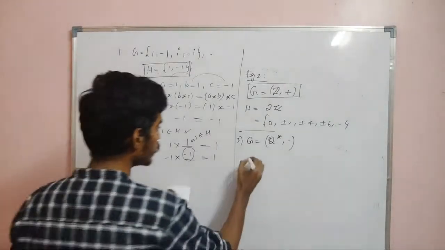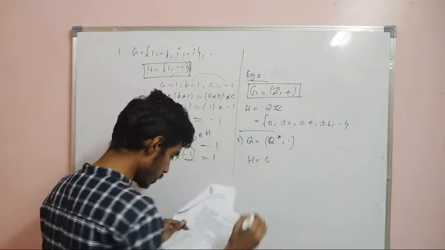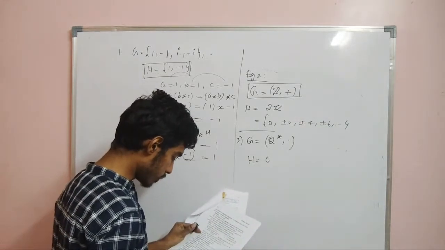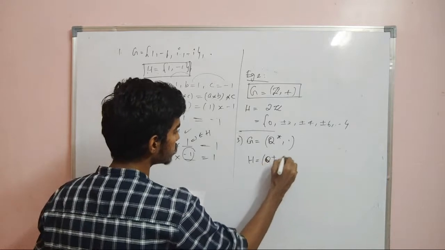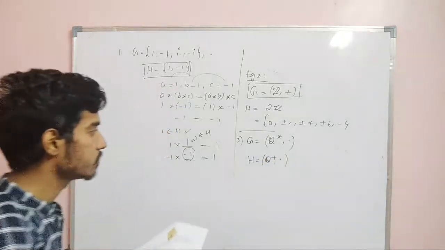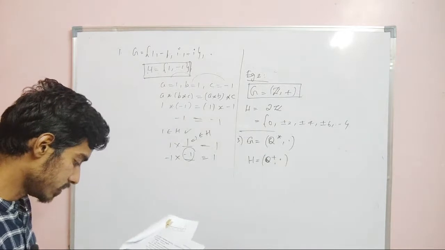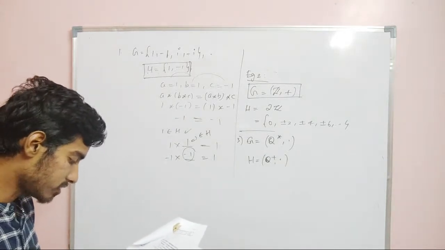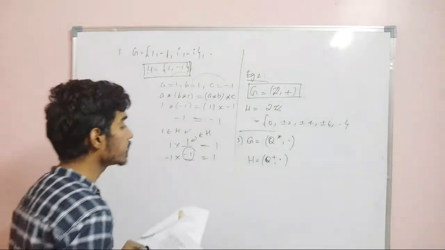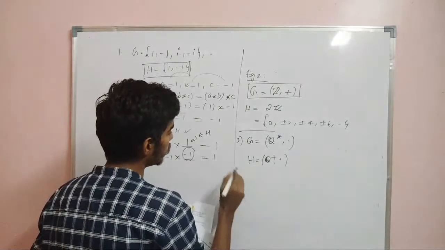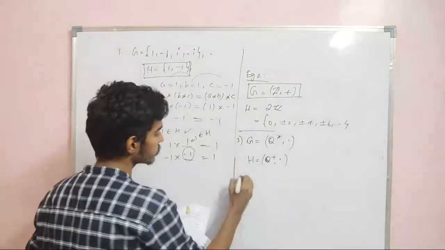I am taking H to be the set of all positive rational numbers with respect to multiplication. This is a subgroup. Again you can verify that.